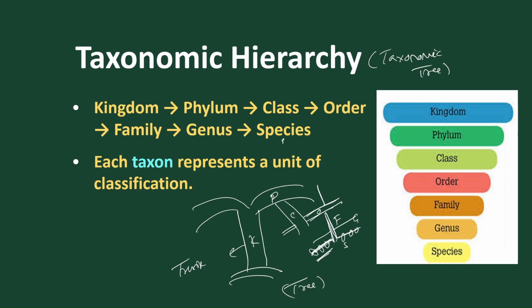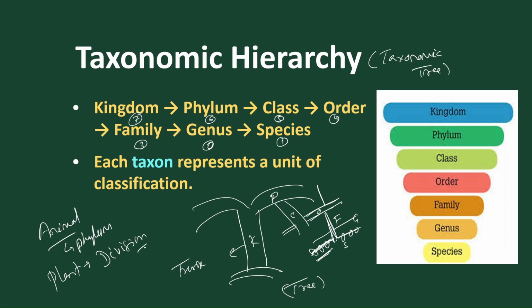That is, the smallest hierarchy is the species, followed by genus, then family, then order, then class, then phylum, then kingdom. In the animal case, we go for phylum. But for plants we go for division. Got it? And each group is called the taxon or the rank.